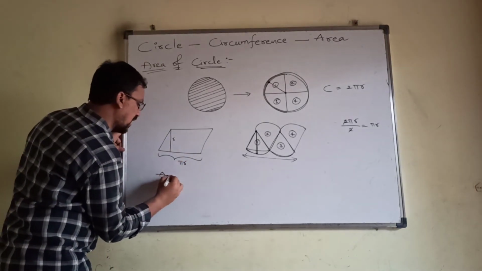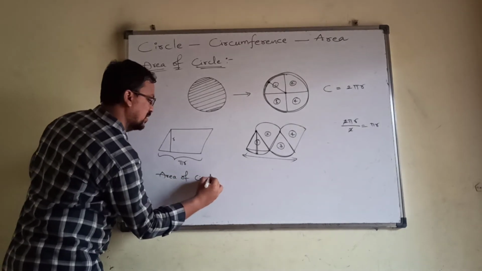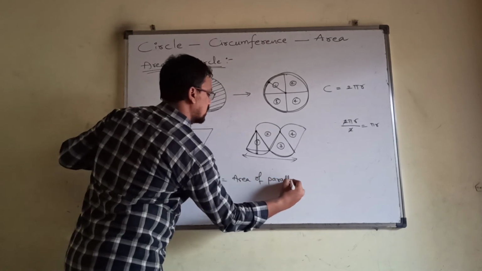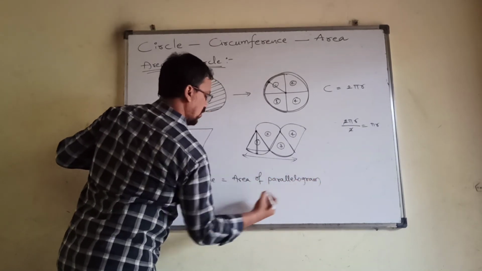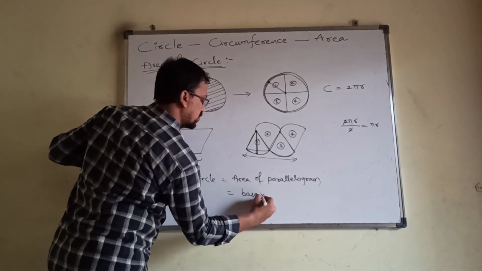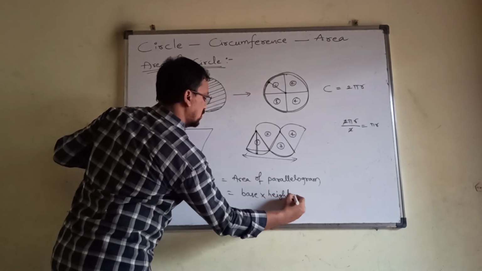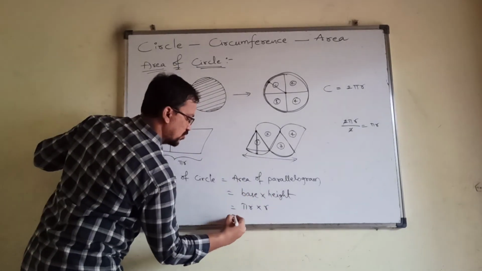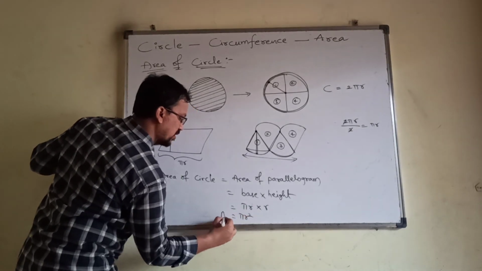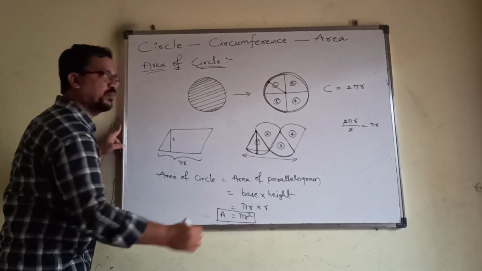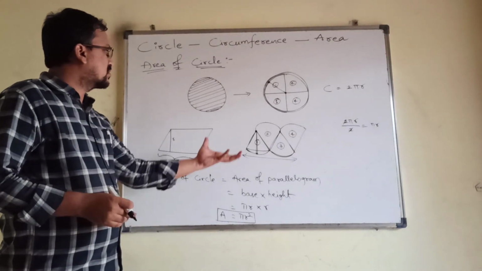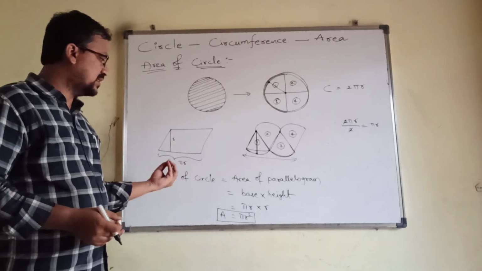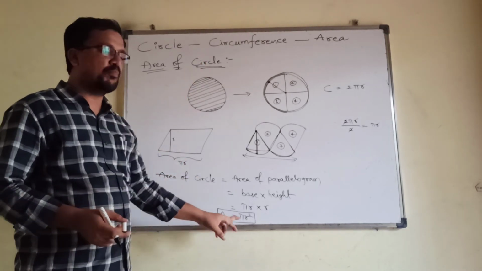So what about the area? The area of the circle now will be taken as the area of the parallelogram, where the area of the parallelogram is base into height. Here your base will be pi r and height is r. In total it will be pi r square. So the area of the circle is pi r square. This is so simple. From this activity you can easily find that the area of the circle is pi r square.